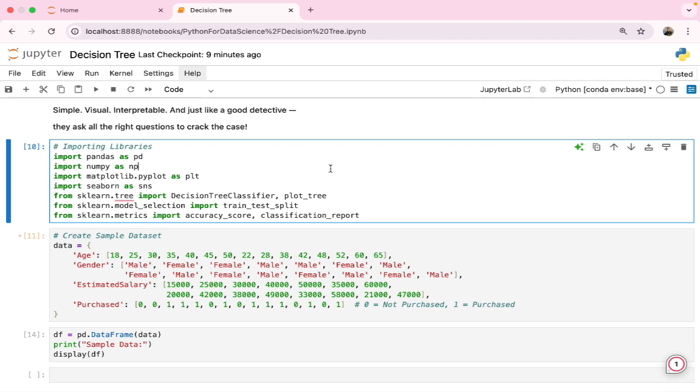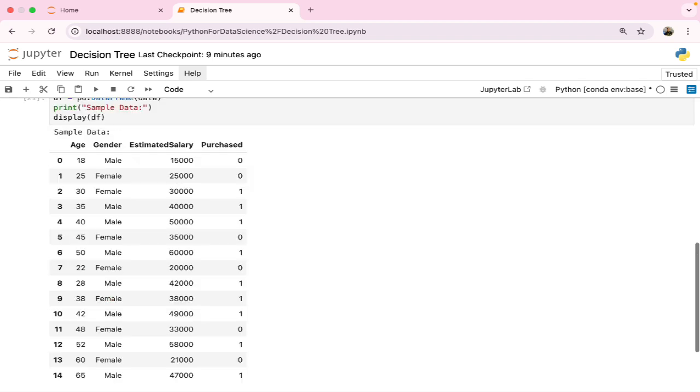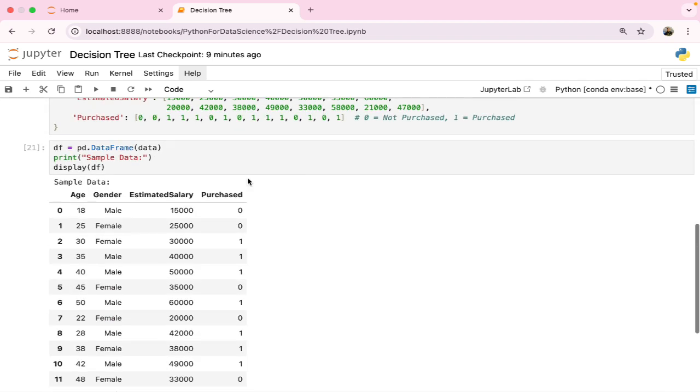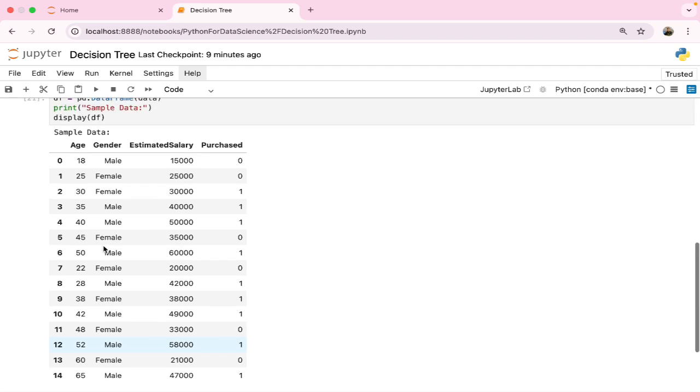So what we have here is age, gender, estimated salary, and purchased. Then I created a variable, df, and stored this data in it as a data frame. Then I am just going to print this sample data. So let's execute these libraries, then this data, and then print our data. You can see this is the sample data, with age, gender, estimated salary, and purchased. In all we have 15 entries.